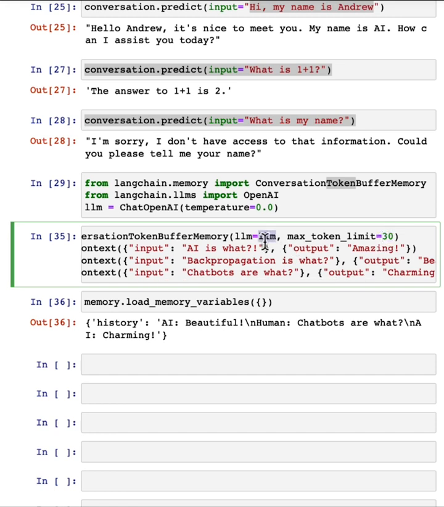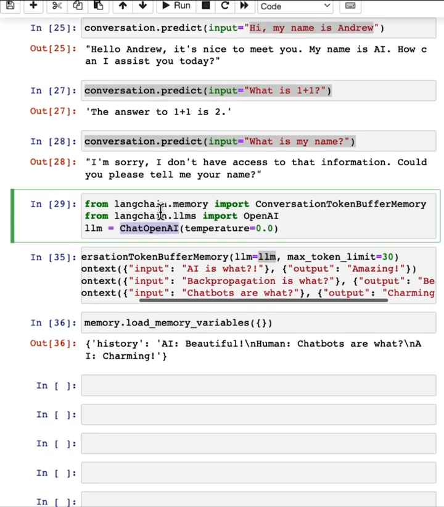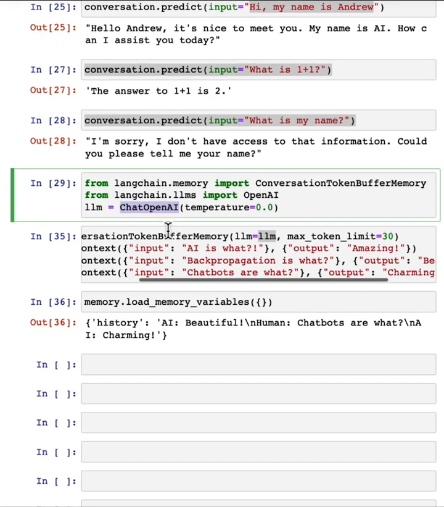And in case you're wondering why we needed to specify an LLM, it's because different LLMs use different ways of counting tokens. So this tells it to use the way of counting tokens that the ChatOpenAI LLM uses. I encourage you to pause the video and run the code, and also try modifying the prompt to see if you can get a different output.